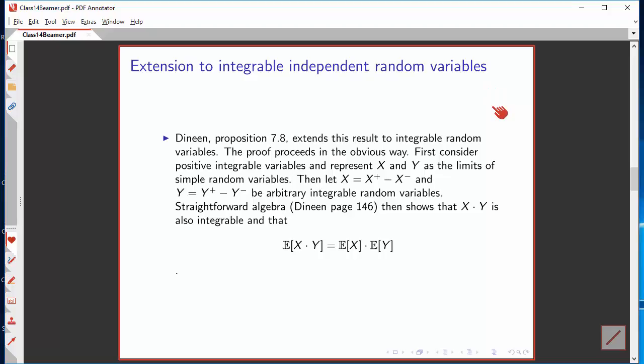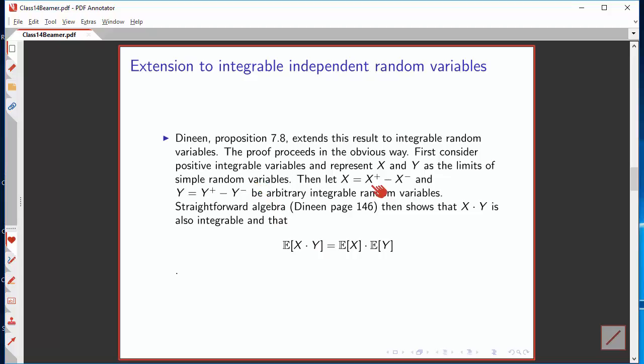Suppose we want to go from simple random variables to the more general case of integrable random variables. Dudley does this, and he proves it in the obvious and rather tedious way. First, he represents positive integrable variables as limits of simple random variables. You know the trick for doing that.